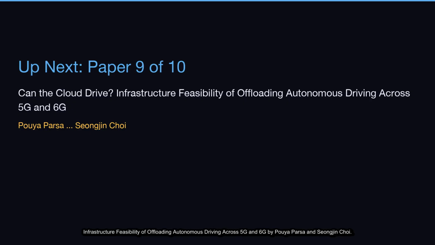Up next, our 9th paper out of 10. Can the cloud drive? Infrastructure feasibility of offloading autonomous driving across 5G and 6G by Priya Parsa and Seongjin Choi. This is a landmark systems analysis that rigorously evaluates the feasibility of a paradigm-shifting architecture for autonomous driving, directly addressing the immense real-world problem of hardware cost. Let's break down its key contributions.